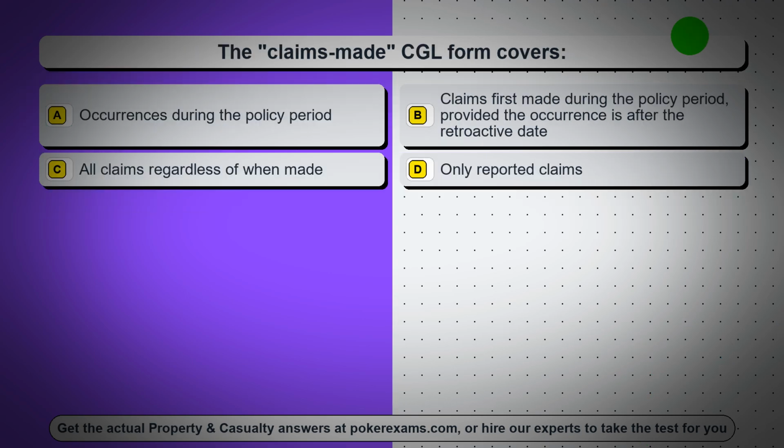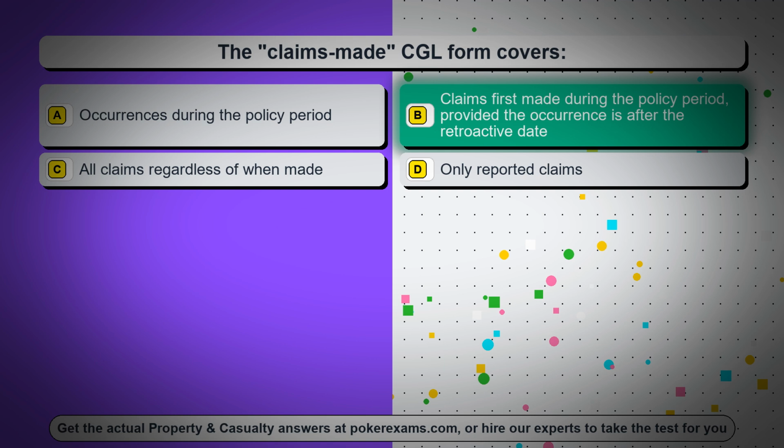Question 11. The claims-made CGL form covers Option A. Occurrences during the policy period. Option B. Claims first made during the policy period, provided the occurrence is after the retroactive date. Option C. All claims regardless of when made. Option D. Only reported claims. The correct answer is Option B. Claims first made during the policy period, provided the occurrence is after the retroactive date.